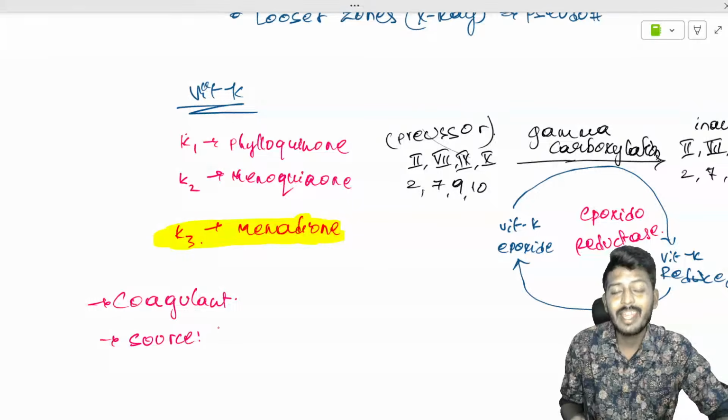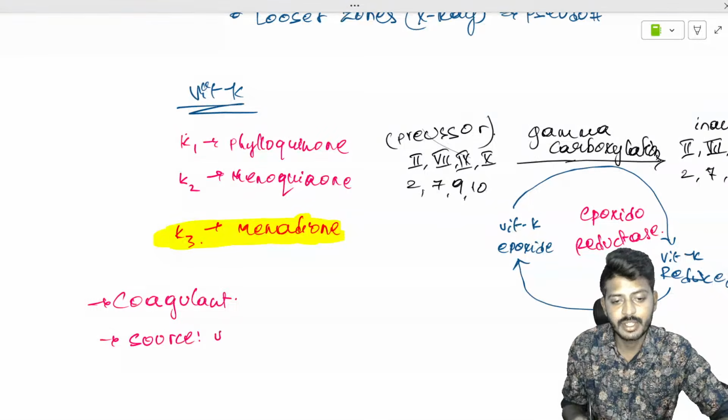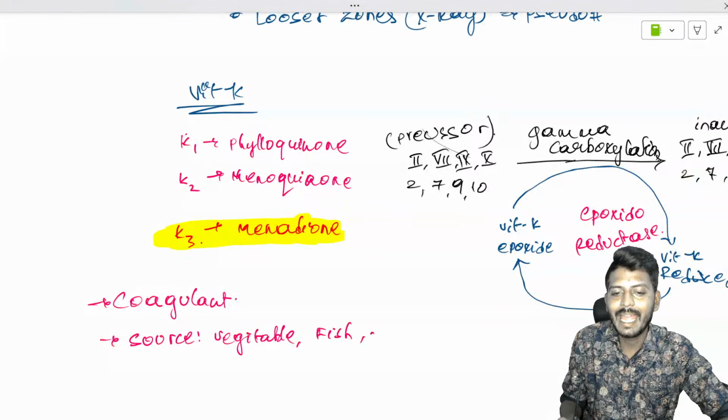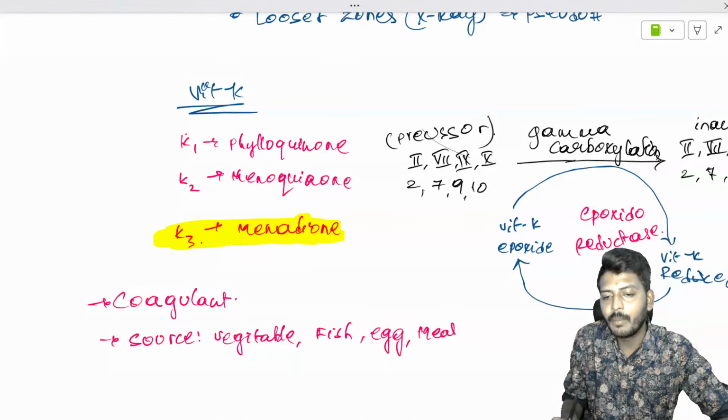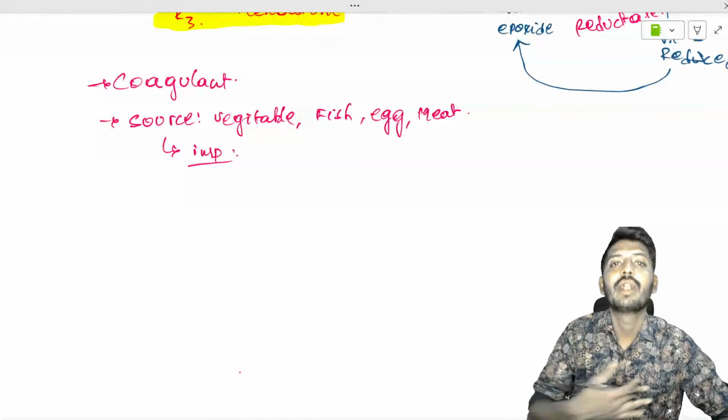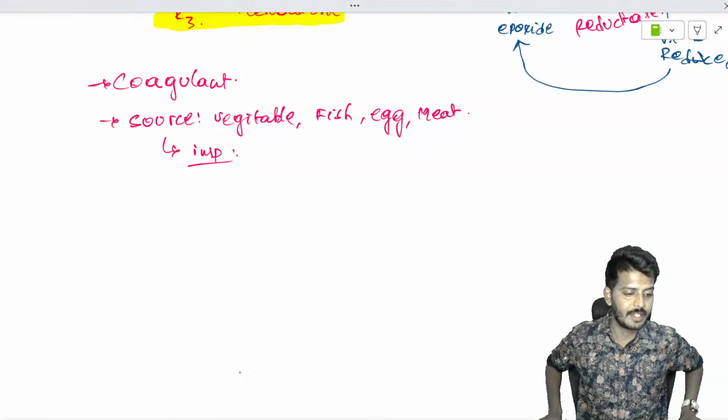Source of the vitamin K, you have a lot of sources such as vegetables, fish, egg, meat. I agree, but the most important source is your body itself. Your body is going to synthesize the vitamin K.